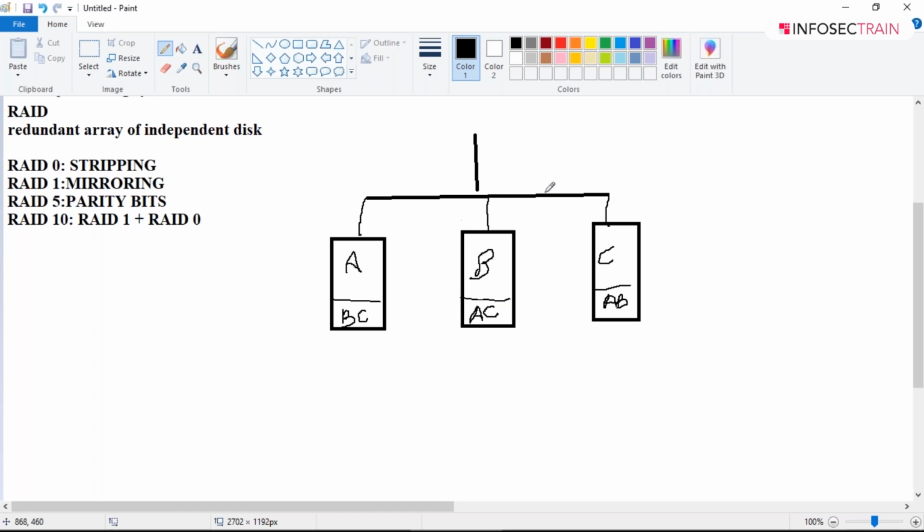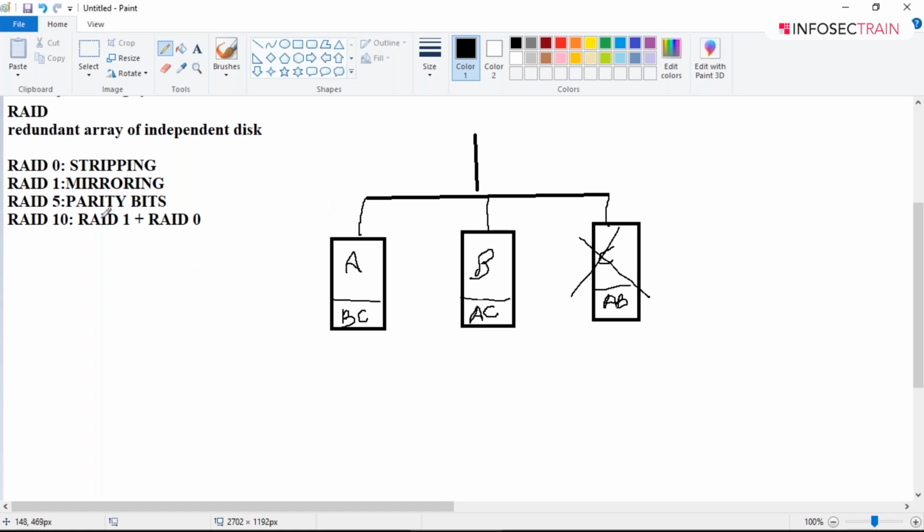The reason is, if any of these disks fails, let's suppose disk C fails, even that will not affect much because we have the data stored in A and B itself. That is in the form of parity bits. That's why RAID 5 is known as parity.